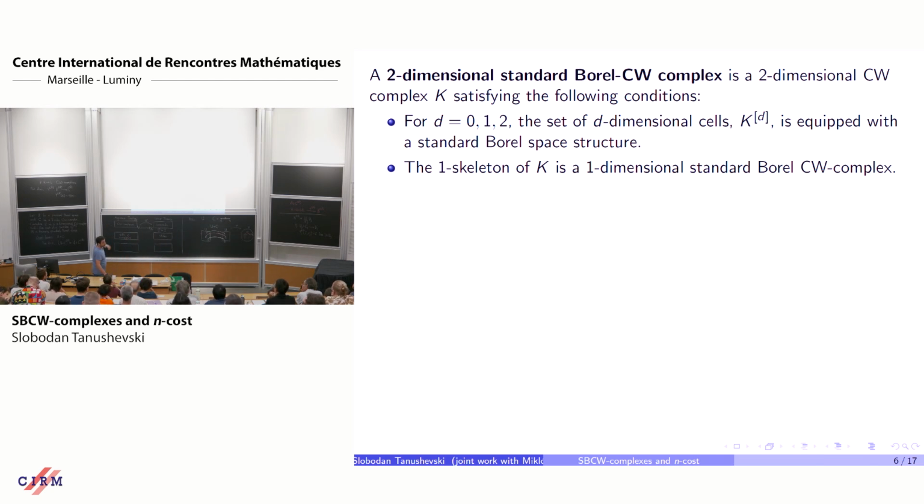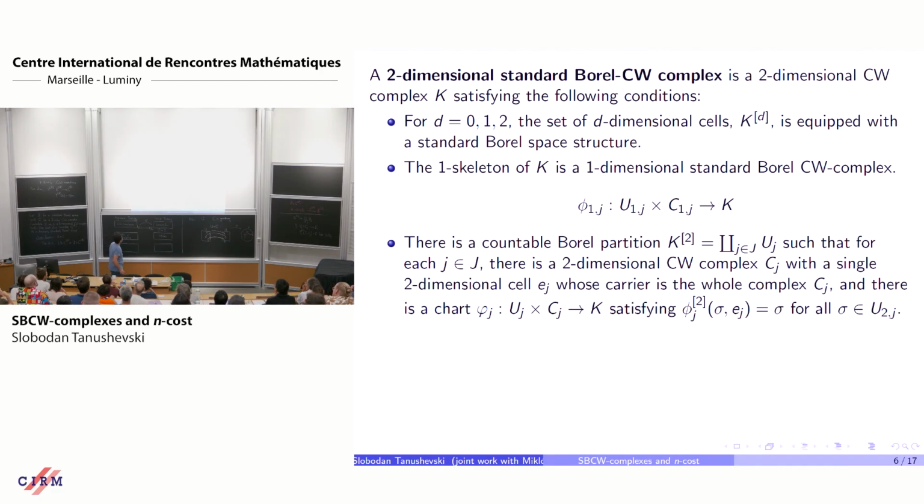The second condition is, of course, that the one skeleton of K should be a one-dimensional standard Borel CW complex. Okay. And here's the third condition, and something is off here. Sorry, that should not be there. So here is the third condition, and the third condition is really the two-dimensional analog